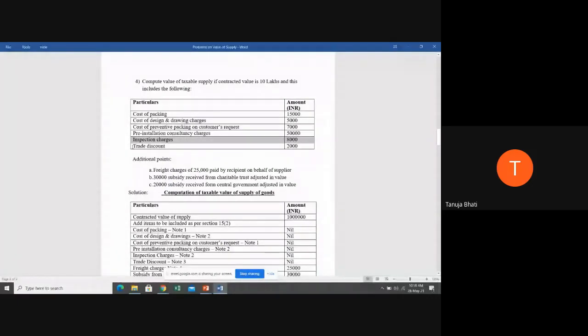Next, trade discount of 2,000 rupees. So students, trade discount is already considered in this 10 lakhs, meaning the adjustment of trade discount is already made in this 10 lakh rupees. Therefore, you will ignore it. Now, what is trade discount, students? Trade discount is a normal discount that is given at the time of or before the supply. So we know any discount given before or at the time of supply has to be excluded. But already the effect is given in this 10 lakh rupees. Therefore, you need not give any further treatment to this 2,000 rupees.